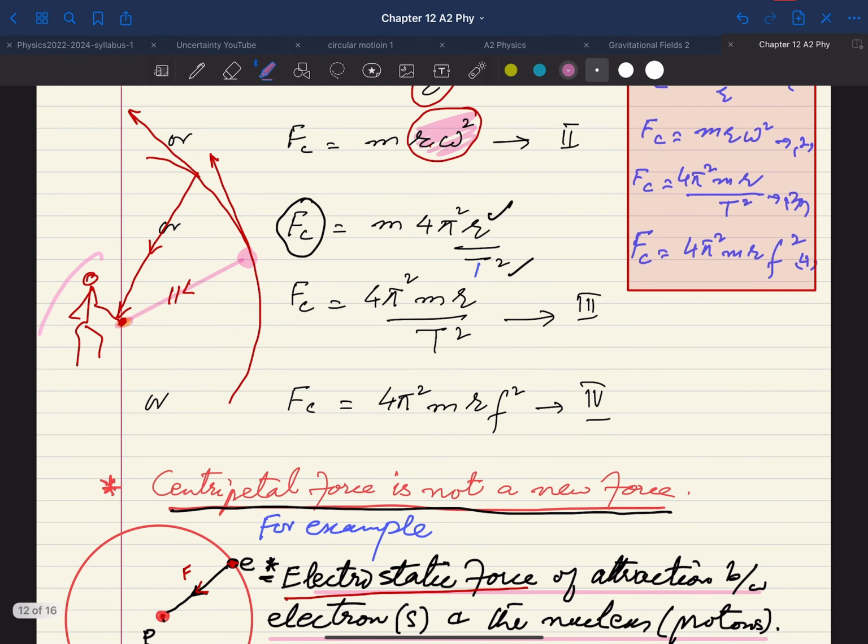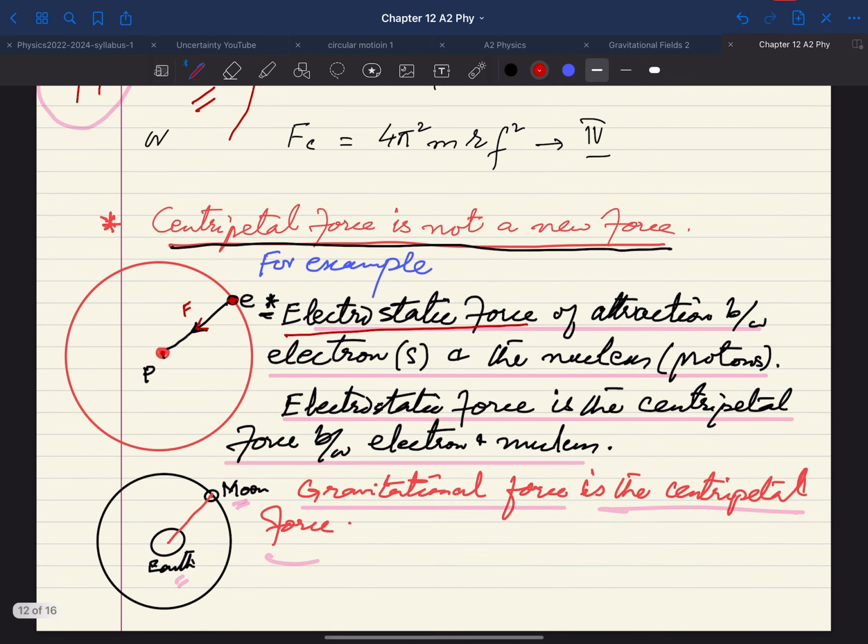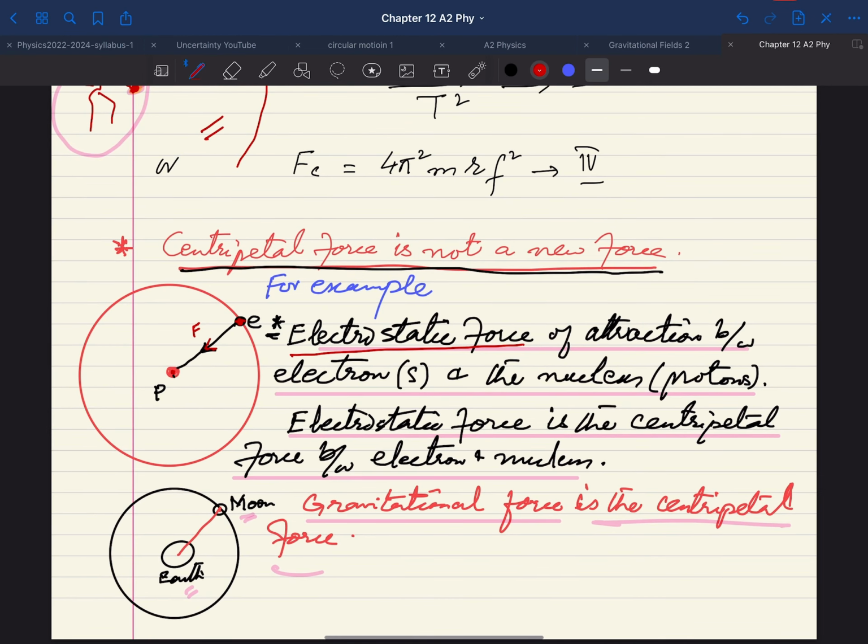Similarly, if you have a string with which you have tied a body of mass m, and you are moving the body in a circle of radius r, the centripetal force will be towards your hand. Simply, the tension in the string, which is because of your force, is the centripetal force in this example. So you have a number of examples where bodies are moving in a circle, and accordingly you will consider the centripetal force.